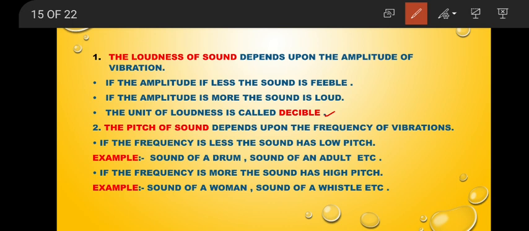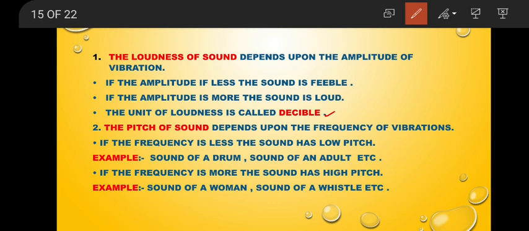So here you can see, when you beat a drum, sound of a drum, sound of an adult when we speak, the frequency is low. So the sound is not so sharp. So low pitch. If the frequency is more, the sound will be high pitch. Example, sound of a woman or sound of a child, sound of a whistle. The best example, buzzing of mosquito, honeybee, etc. When they produce sound, their frequency is high. So the sound is also high pitch, very shrill voice.